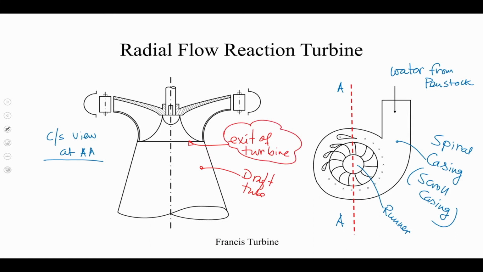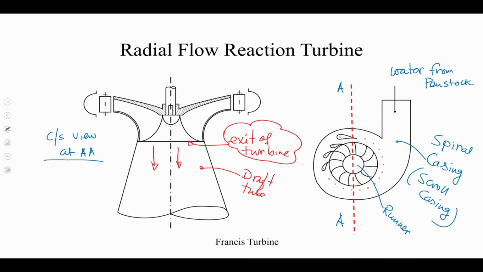So, what I said, the liquid is not allowed to be discharged directly to the tail race level, rather it is taken through this particular device, particular safe channel which is having diverging shape, that is, in the direction of flow. So, this is the flow direction. So, in the direction of flow, area gradually increases essentially to arrest the loss of kinetic energy.